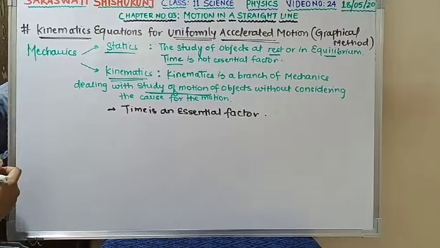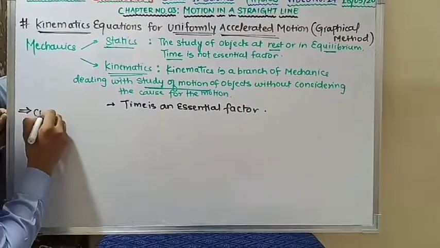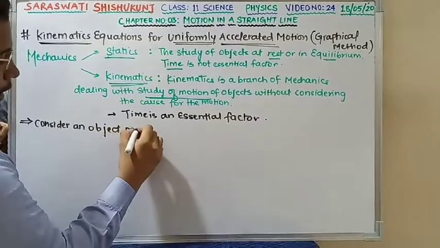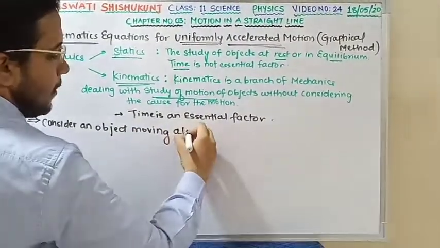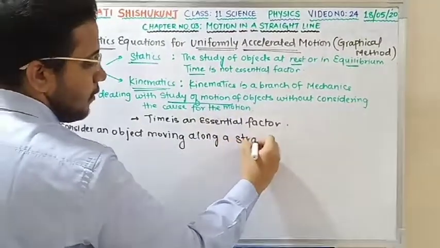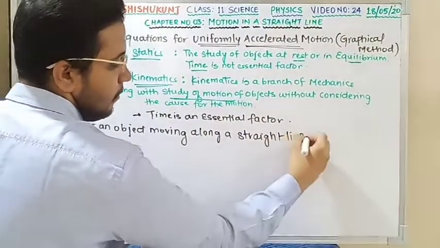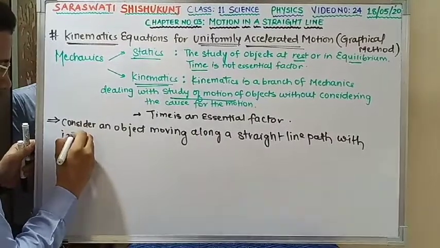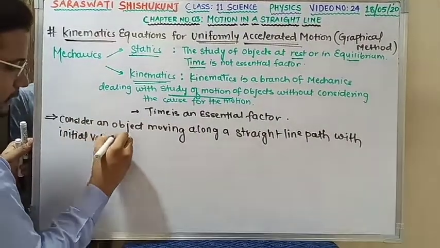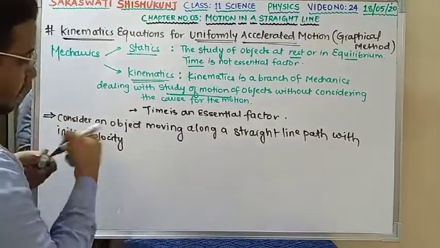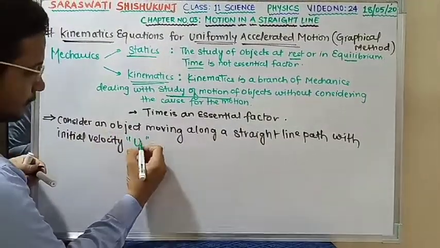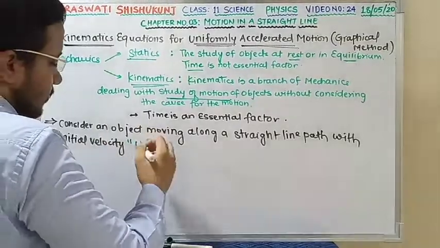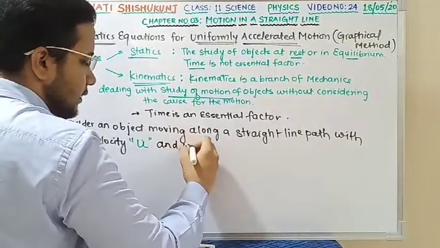Moving ahead with the kinematics equations for uniformly accelerated motion, let us consider an object moving along a straight line path with initial velocity u and with uniform acceleration a.